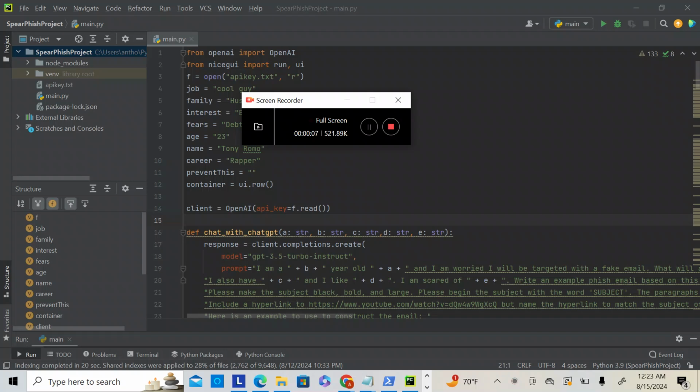I work with PKI currently, along with certificate management, data protection, and data discovery. Today I'm here to highlight a project I have recently worked on, specifically a spear phishing prevention or mitigation application. This is a Python application that utilizes OpenAI and NiceGUI to spin up spear phishes based on user information, and then it spins up tips on that specific spear phish and user information.